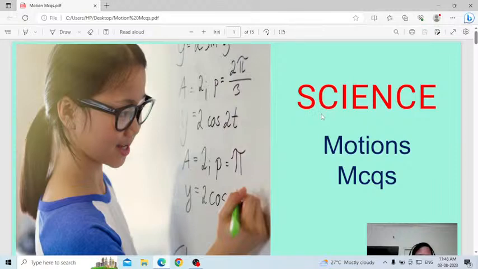Today's class we are going to discuss science, Karnataka TET science, the topic motion. In the topic motion we are going to solve a few important MCQ questions. I also uploaded the theory part of motion. Please watch that video, then solve MCQ questions. It will help you clear the concept. Once you understand the concept, you can easily answer MCQ questions.